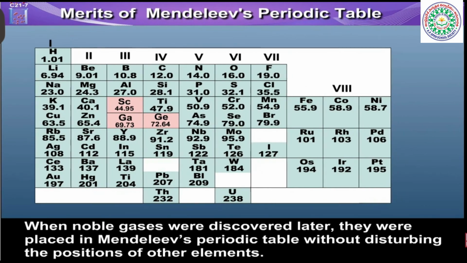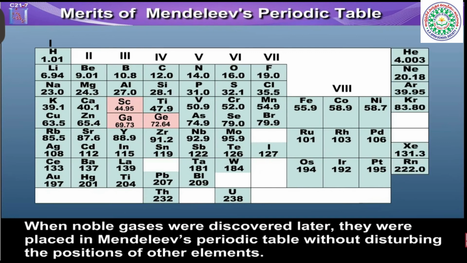Friends, when noble gases were discovered later, they were placed in Mendeleev's periodic table without disturbing the positions of other elements.